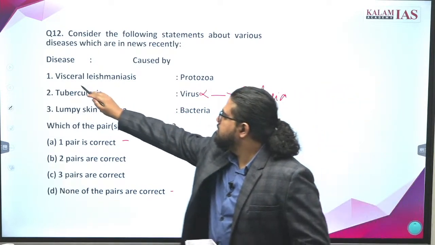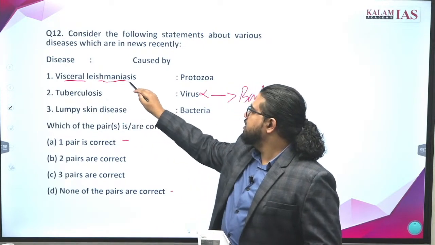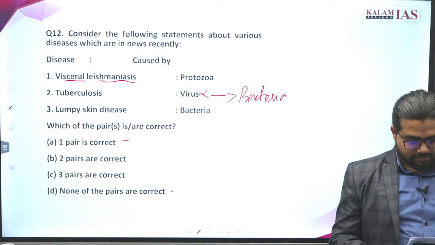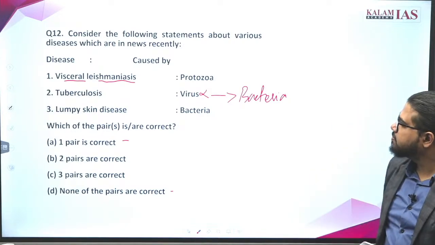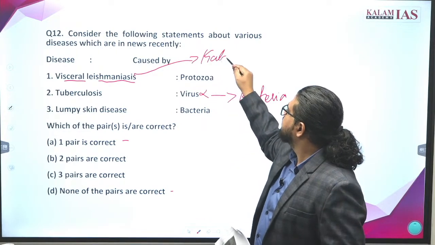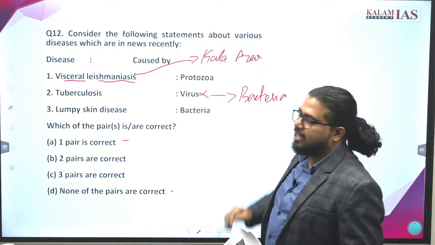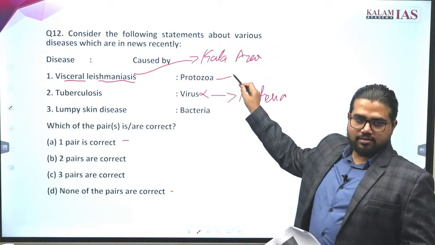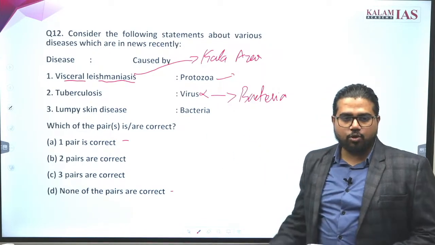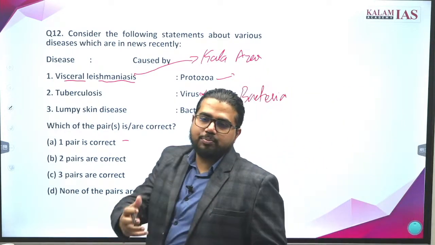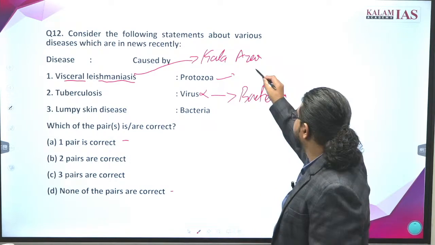What is this? Visceral leishmaniasis. Its other common name is Kala Azar, black fever. So how is it caused? It is caused by a parasitic protozoa. What does it mean? It is transmitted by sandflies.